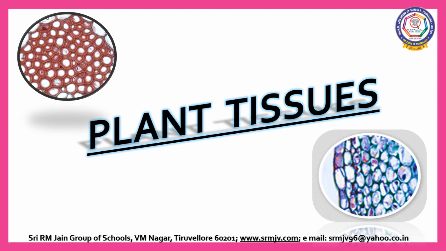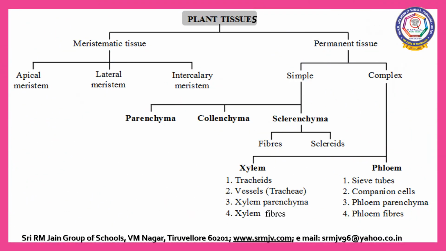Let us discuss plant tissues. Plant tissues are broadly classified into two types: meristematic tissue and permanent tissue. Based on its position, meristematic tissue consists of three types: apical meristem, lateral meristem, and intercalary meristem. Permanent tissue consists of two types: simple permanent tissue and complex permanent tissue.